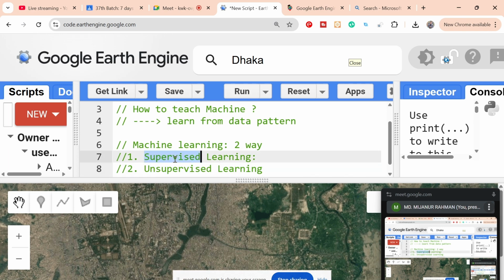In supervised learning, we mainly teach our model by category. Suppose I make one category, it's water. I tell my model it's water. Suppose water is one level.